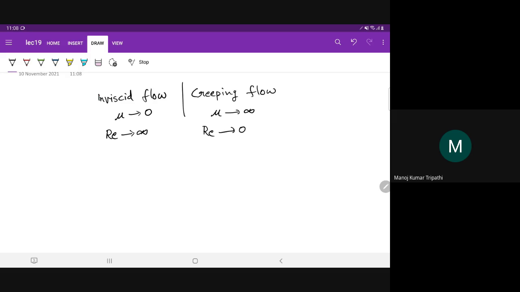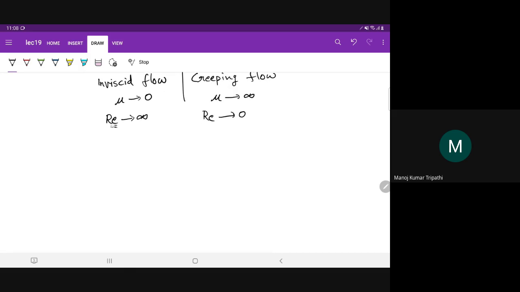So these two limits we have seen. We derived the equation for inviscid flow, which we called Euler equations. And from Euler equations, when we integrated that, we got Bernoulli equation.